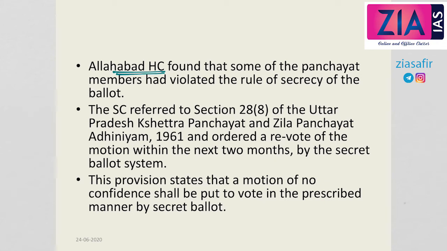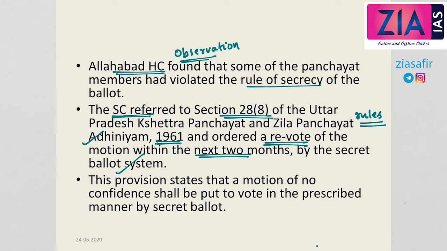Allahabad High Court found that some of the Panchayat members had violated the rule of secrecy of the ballot. The Supreme Court referred to Section 28(8) of the Uttar Pradesh Kshetra Panchayat and Zilla Panchayat Adhiniyam, 1961. These are certain rules, and the Court ordered a revote of the motion within the next 2 months by secret ballot system. So this is the Supreme Court judgment in this case.